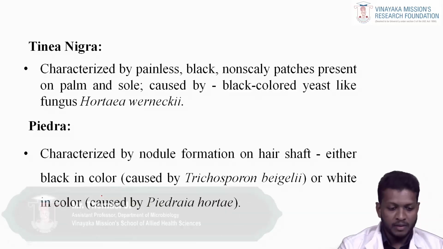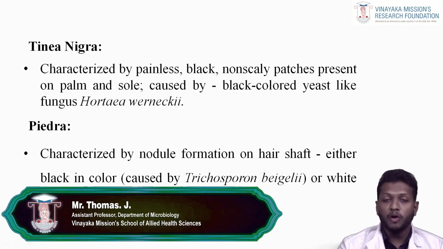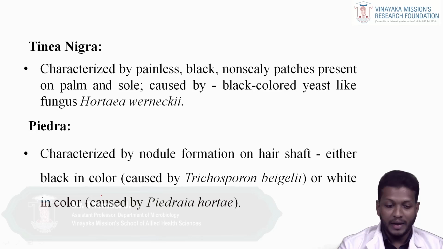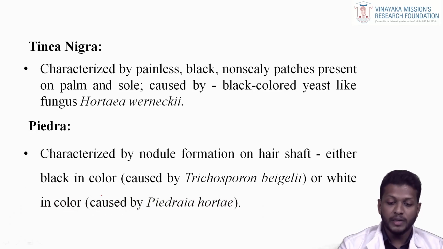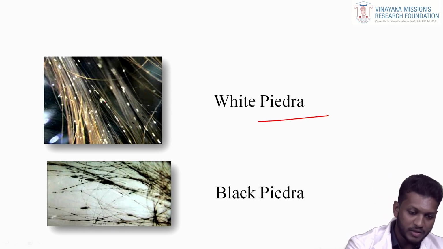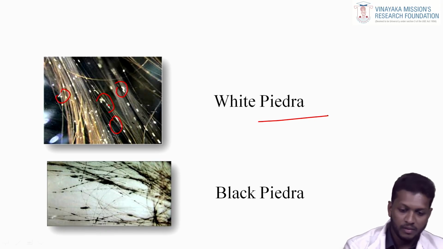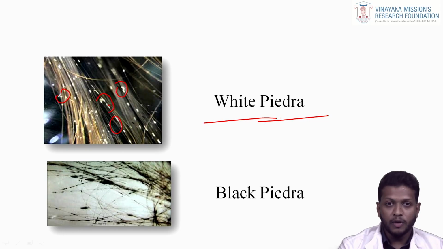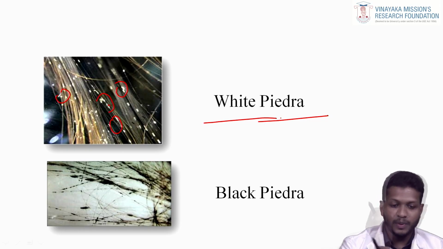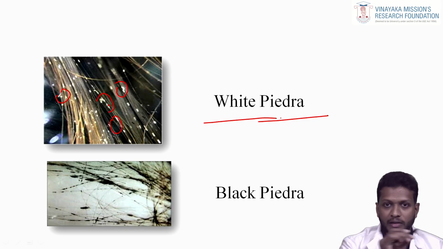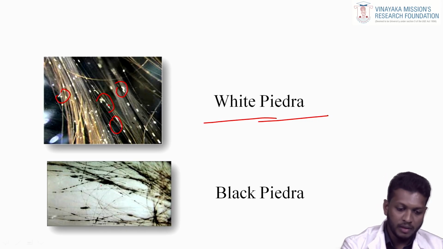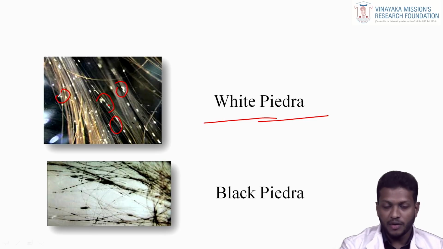It's like the piedra. Piedra is characterized by nodule formation on the hair shaft, either black in color, caused by Piedraia hortae, or white in color, caused by Trichosporon beigelii. White piedra: this is a hair shaft, and you can see the white color. These are the white piedra, caused by Trichosporon beigelii. It is present only on the hair shaft, not in the root. Black piedra also causes hair infection and is present on the hair shaft only.